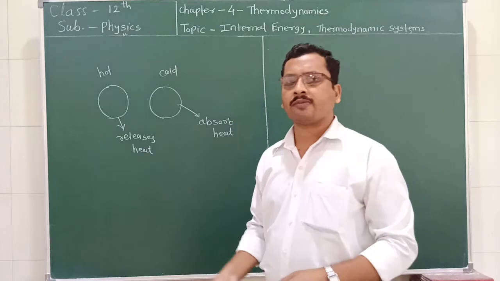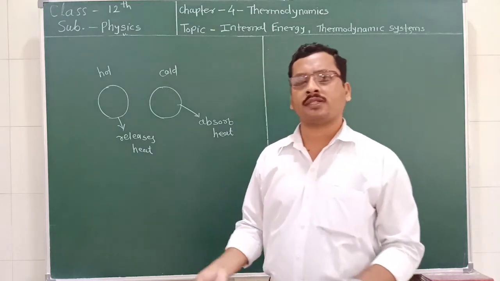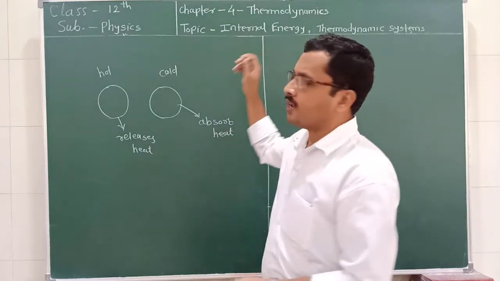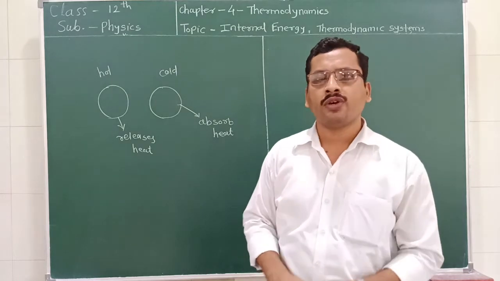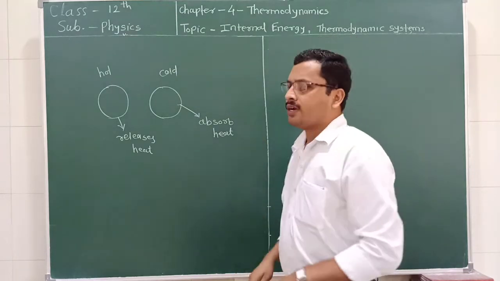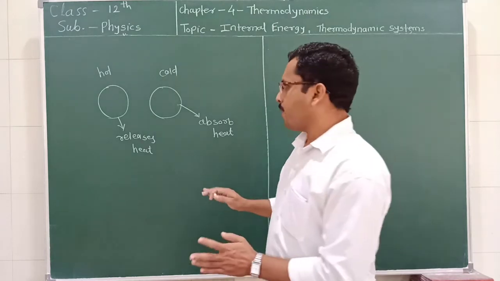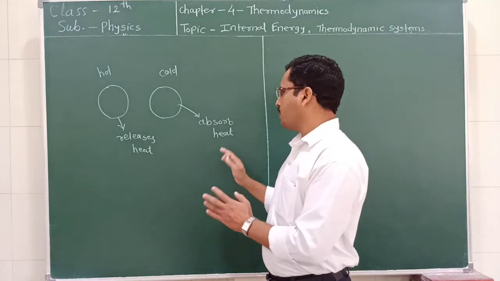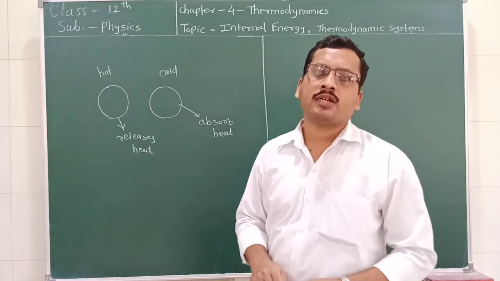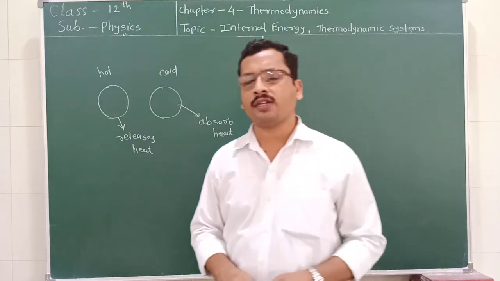It can be explained on the basis of a new concept which is called the internal energy. By using this concept of internal energy, we can explain what happens when a body releases heat or absorbs heat from the surrounding. So what is the internal energy?